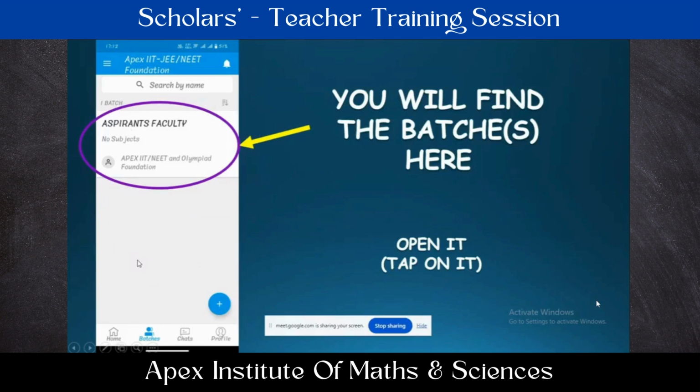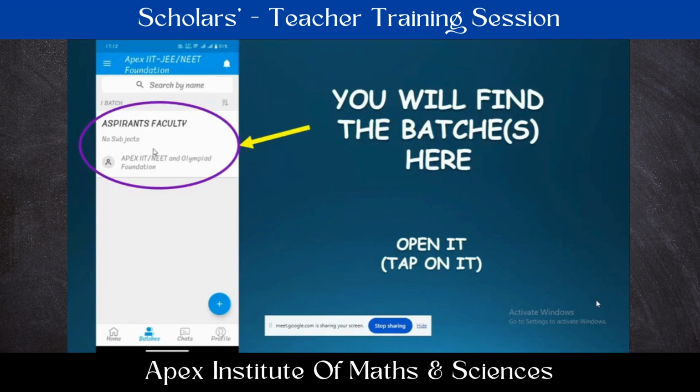In this way, suppose you're handling 6th class, 7th class, 8th class, 9th class, all class batches will be displayed here. For students, only their class batch will be visible. Suppose a student is of 6th class, he can see only the 6th class scholars batch like this. Only one batch will be seen. For teachers, all the classes which they are handling will be displayed here. Along with that, as I told at the starting, faculty groups are also there separately. For them also, we are going to give you access.